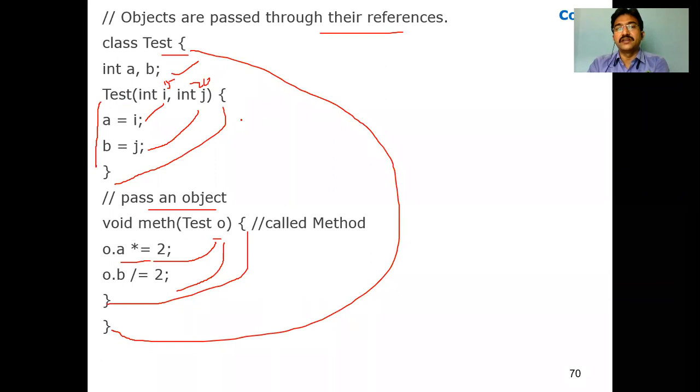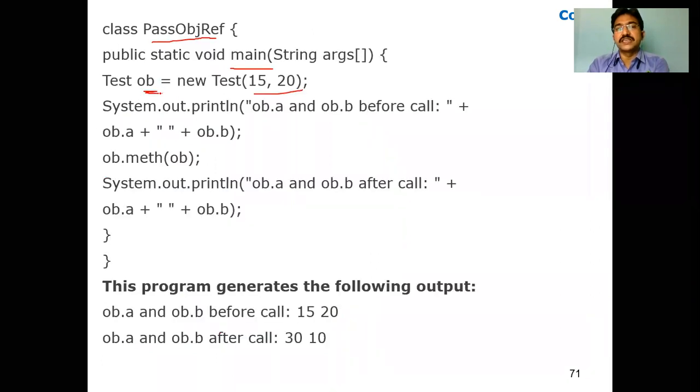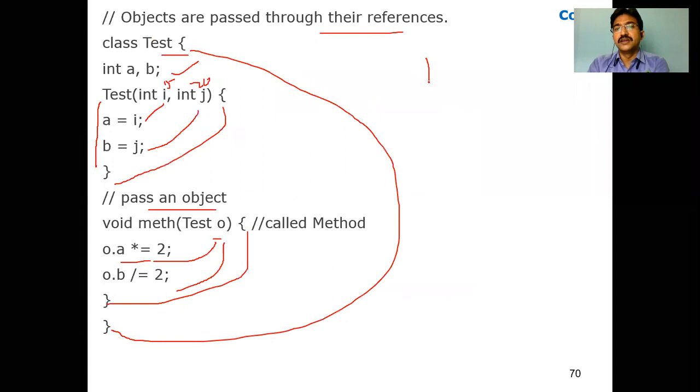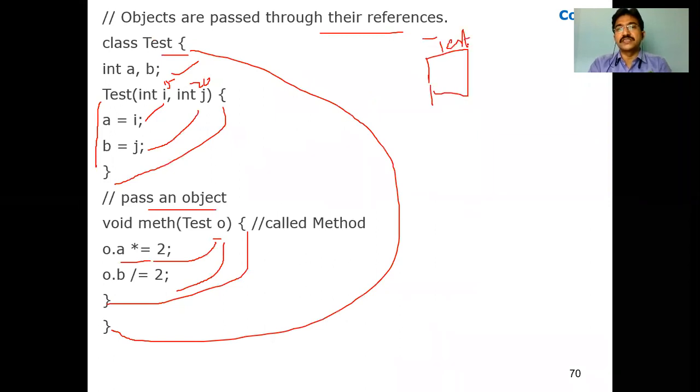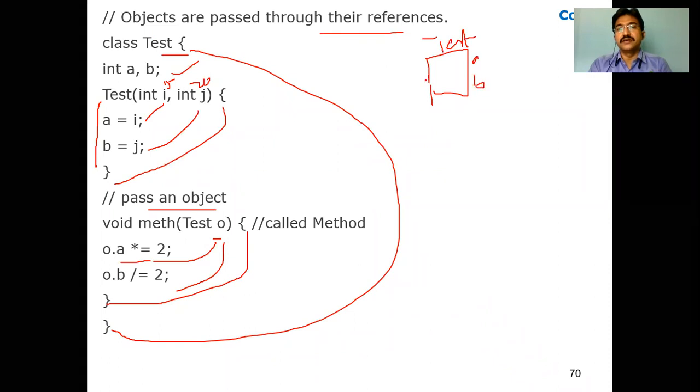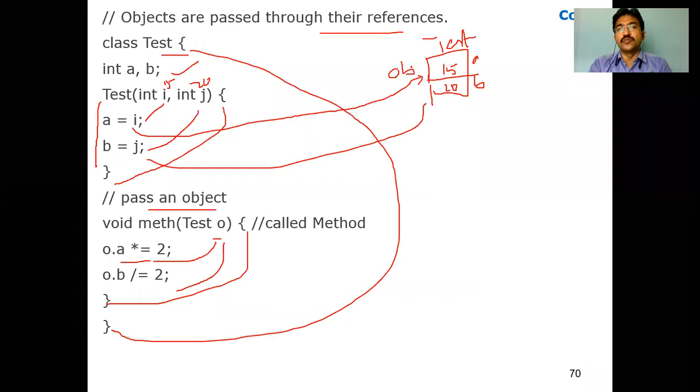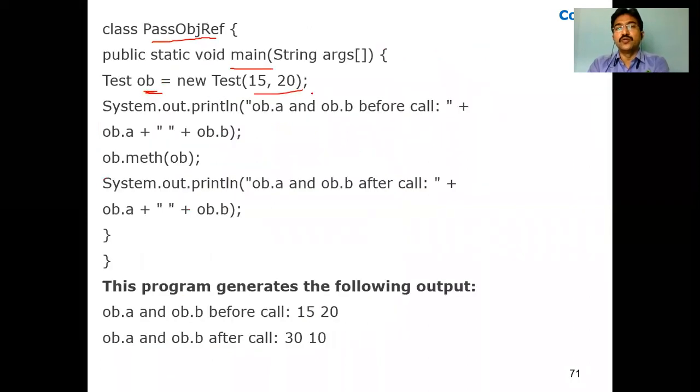Now what will be there once you call this? What is the object name of this test class? obj. Now I'm creating an object for the class test. What are the data members of the test class? A and B, right? Now what are the values? It is assigned here. A equal to I means I has been assigned to A. B equal to J means J has been assigned to B, that is 20. For this entire class we are creating an object called obj. Now obj points to this class. Clear?